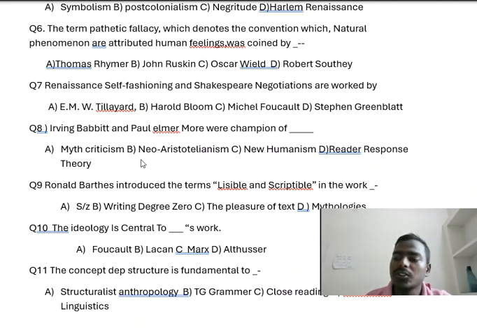John Ruskin introduced the term in his work Modern Painters, which was published in 1856.